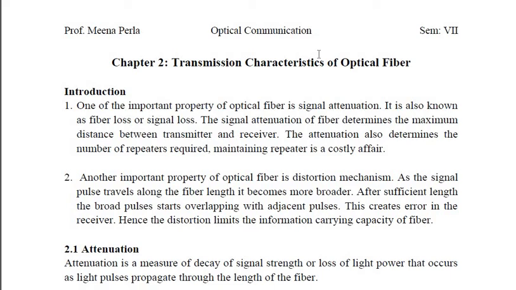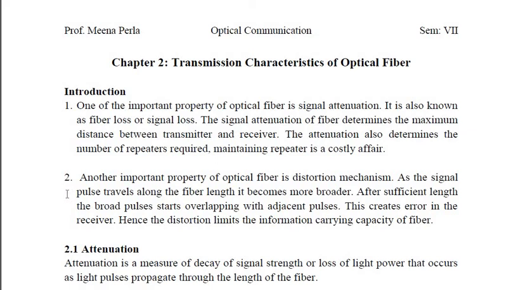The signal attenuation of a fiber determines the maximum distance between transmitter and receiver. The attenuation also determines the number of repeaters required. Maintaining repeaters is a costly affair. In short, attenuation means reduction in the amplitude of the signal over a longer distance, or the loss of signal taking place.